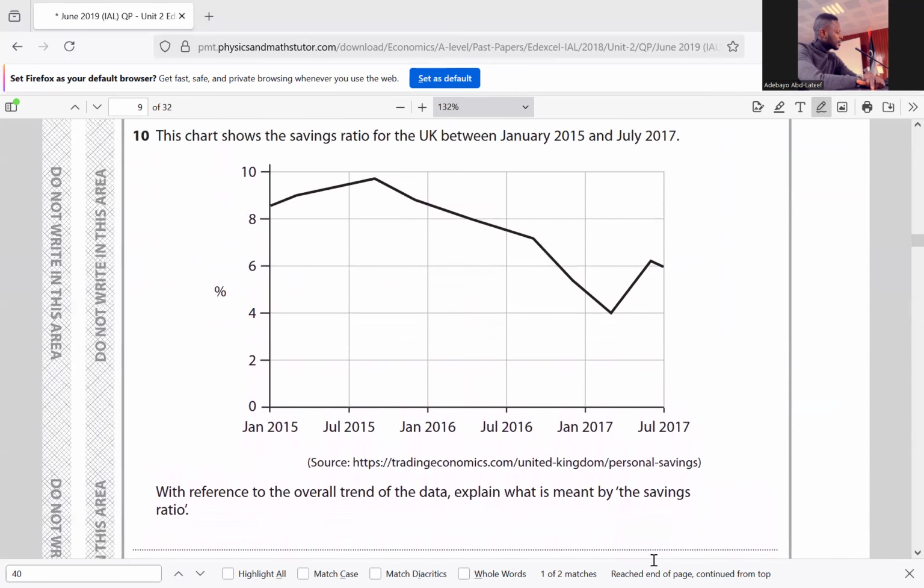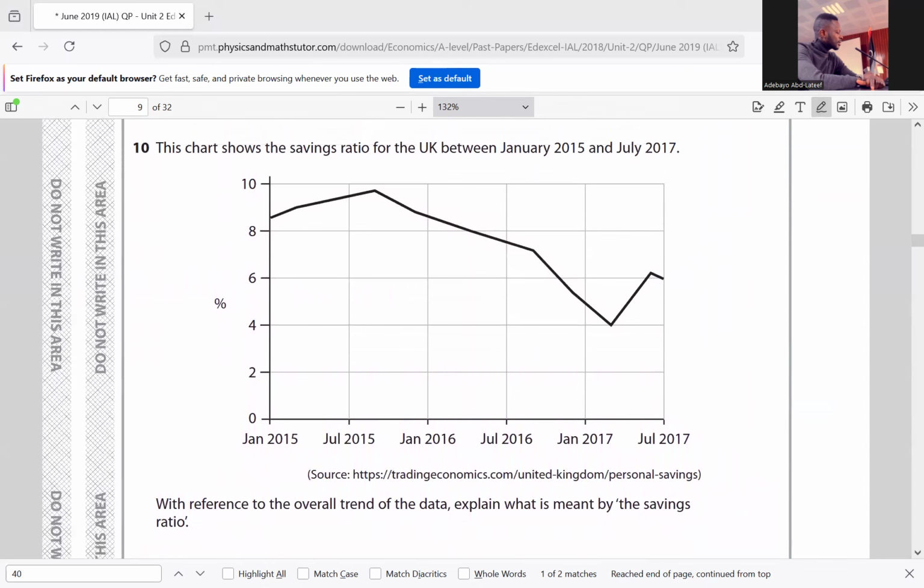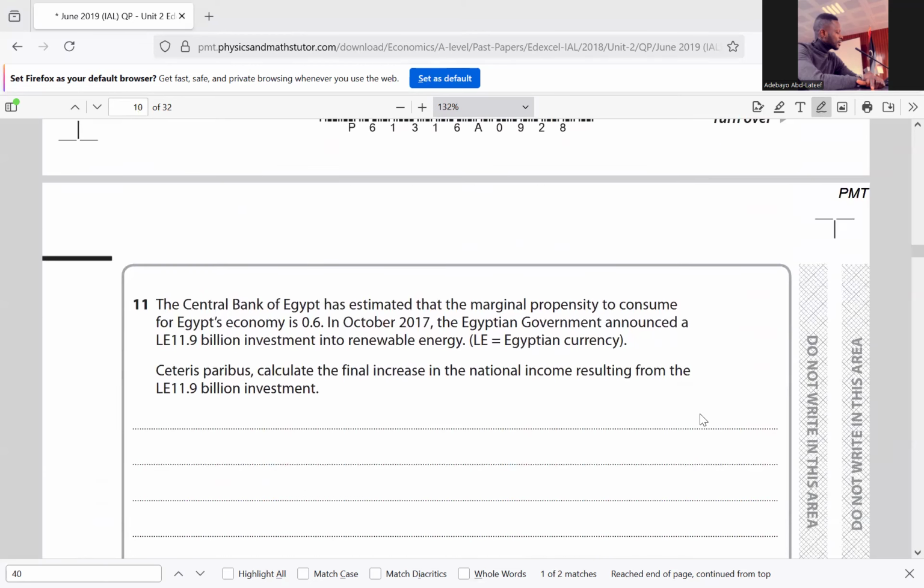For question 10, they said, with reference to the overall trend of data, explain what is meant by savings ratio. When we talk about saving ratio, it is the proportion of the amount saved by individuals relative to their level of income. So the saving ratio in January was probably 8.3, 8.4%, and it fell to 6% in July 2017. So that's the answer for question 10. We go to question 11.